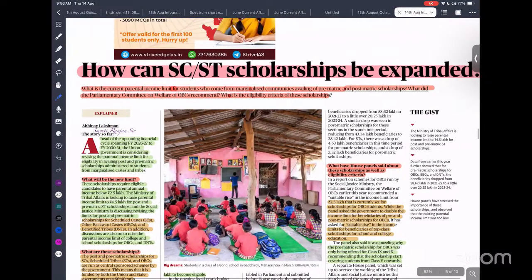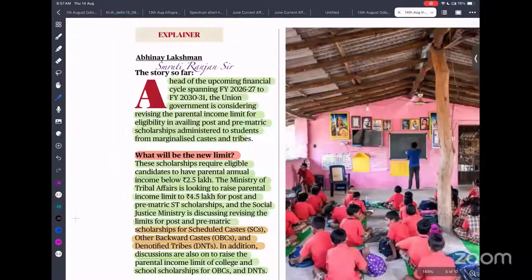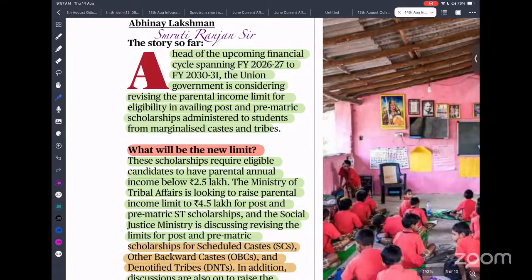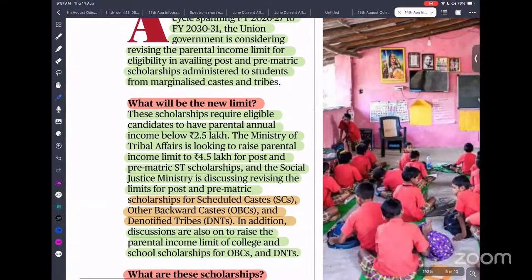So how can SC/ST scholarship be expanded? We know that SC/ST students are getting pre-matric and post-matric scholarships. Pre-matric scholarship is provided before 10th and post-matric is provided after the 10th. But there is an income limit. Not all students are getting this benefit. Only if parents have income less than 2.5 lakh per annum will they get the post-matric and pre-matric scholarship.